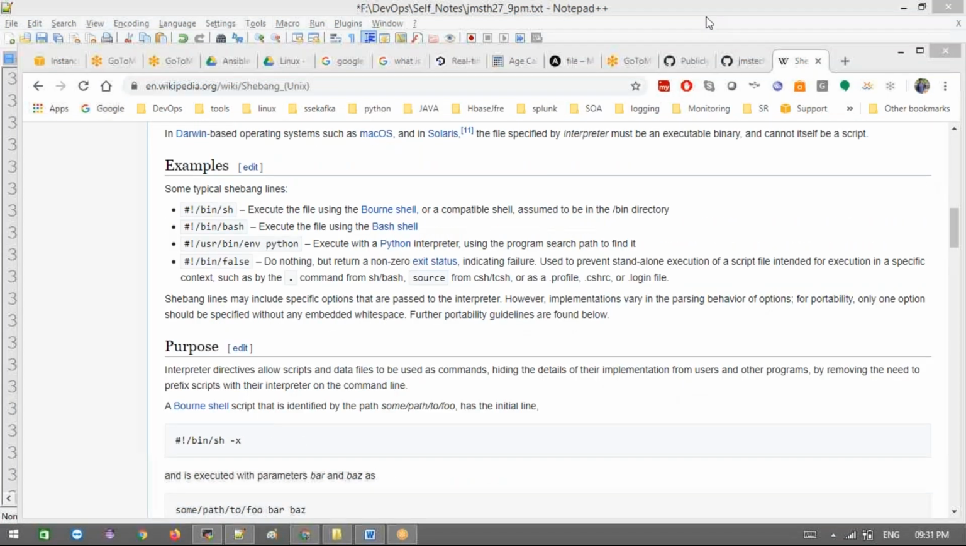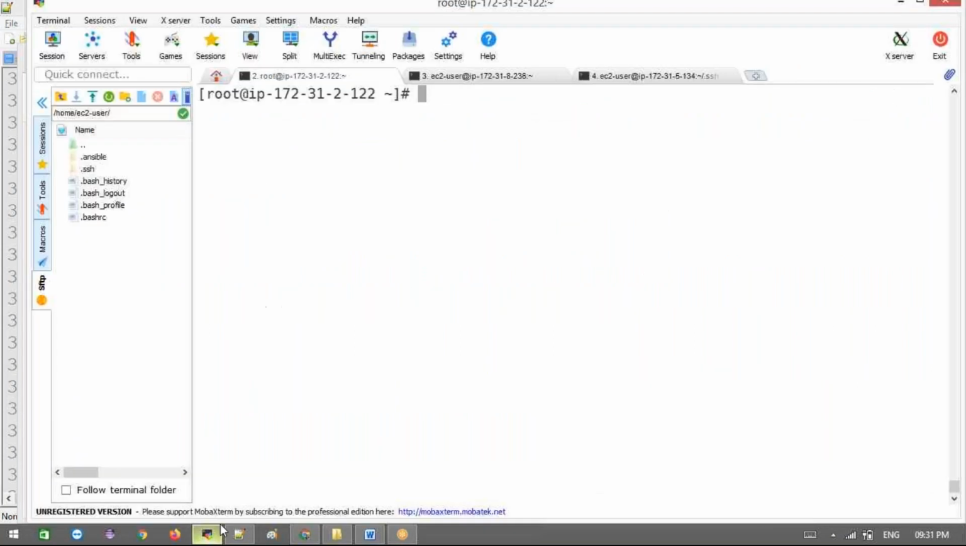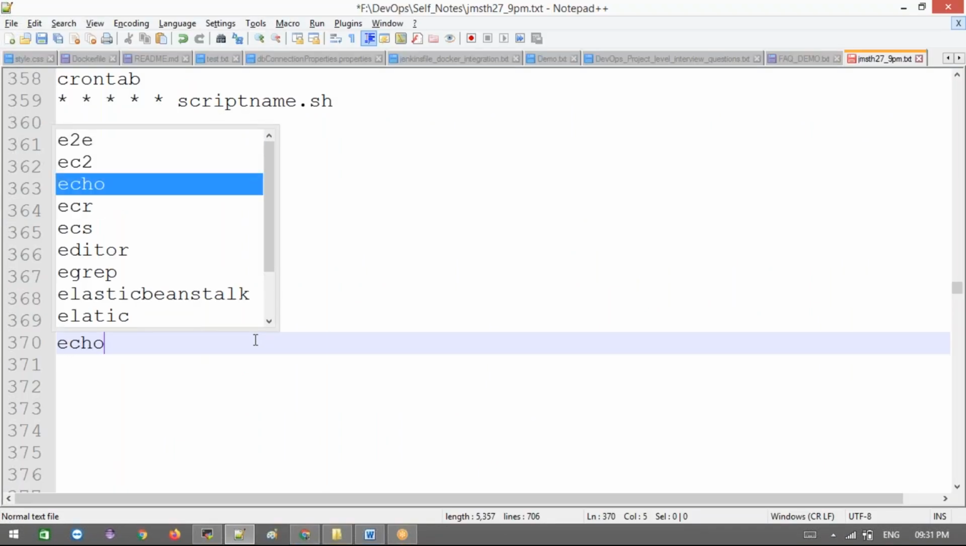It's a very, very important interview question when you go for any interview. Remember, the shebang is the first line of the shell script. Just make sure you understand this. Then after that, you can write whatever you wish, like the commands you know, right?